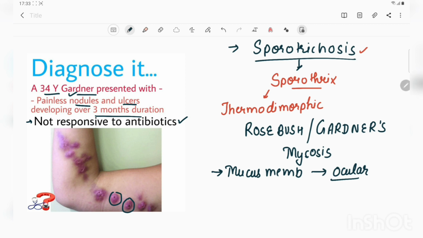There are some general preventive measures also that you can understand by yourself, like prevention from trauma during agricultural work, wearing gloves, wearing long sleeves, and wearing heavy boots, especially puncture-proof boots that protect you from trauma. This is all about sporotrichosis.